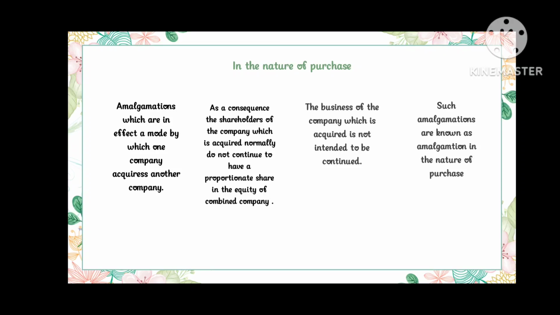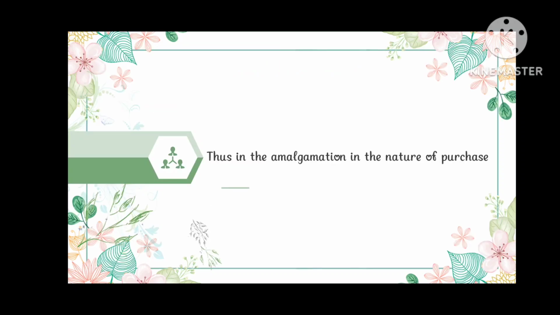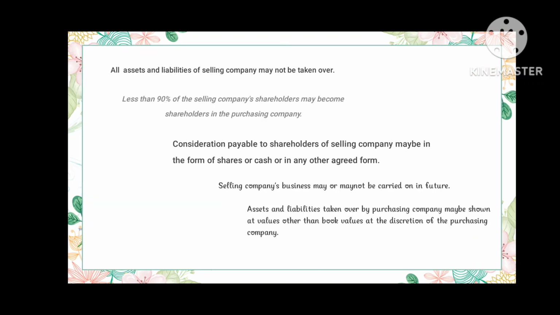The following are about amalgamation in the nature of purchase. It includes the following items. All the assets and liabilities of the selling company may not be taken over. Less than 90% of the selling company shareholders may become shareholders in the purchasing company. The consideration payable to shareholders of the selling company may be in the form of shares or cash or in any other agreed form. The selling company's business may or may not be carried on in future. The assets and liabilities taken over by the purchasing company may be shown at values other than the book values at the discretion of the purchasing company.